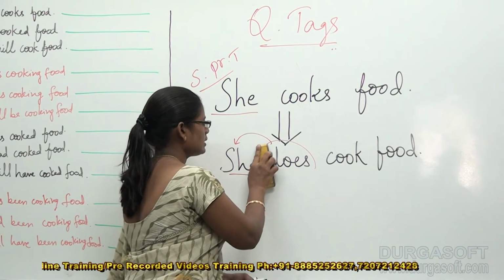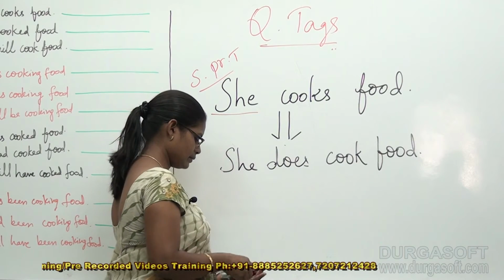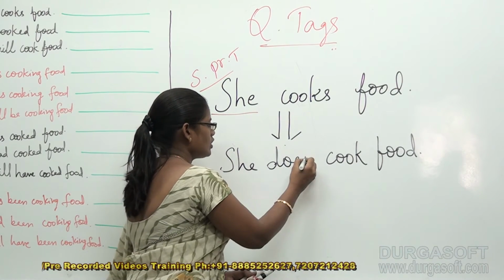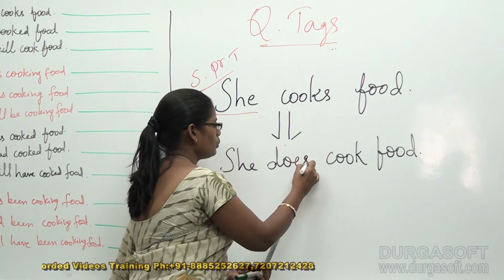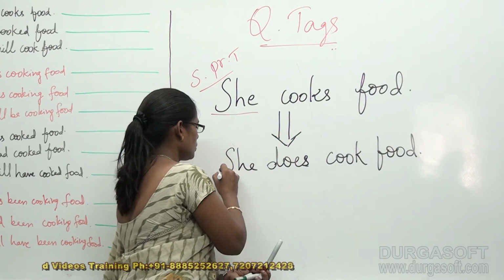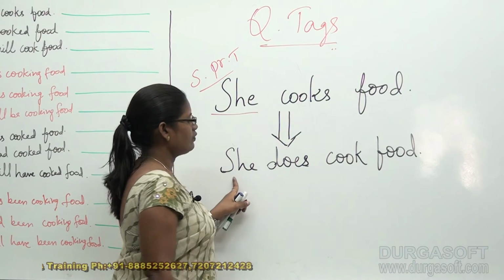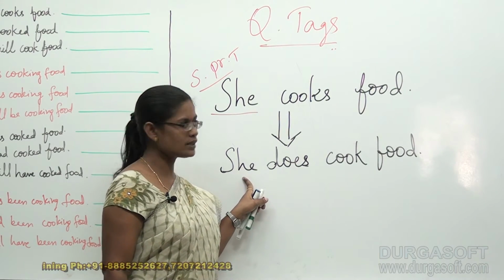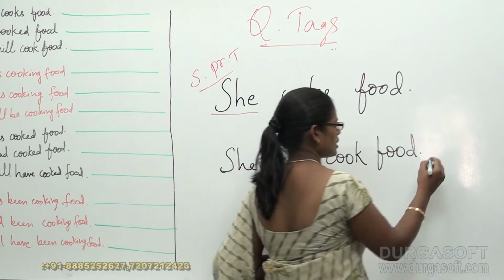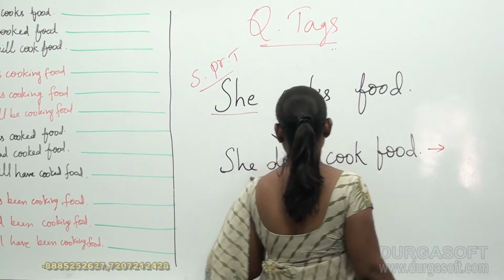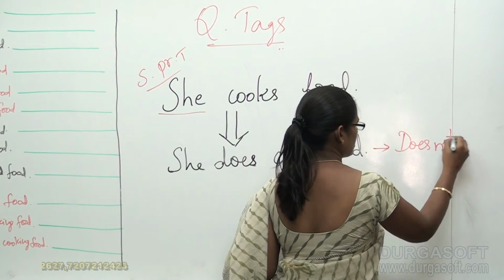I'm just interchanging some places here, interchanging the places of several words. This is actually a general sentence which is in simple present tense, and for this I am giving the question tag as, doesn't she?